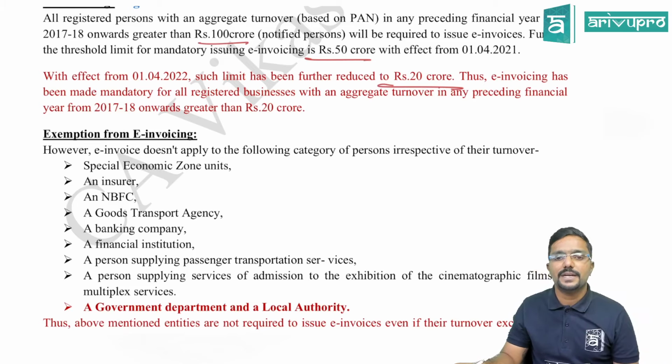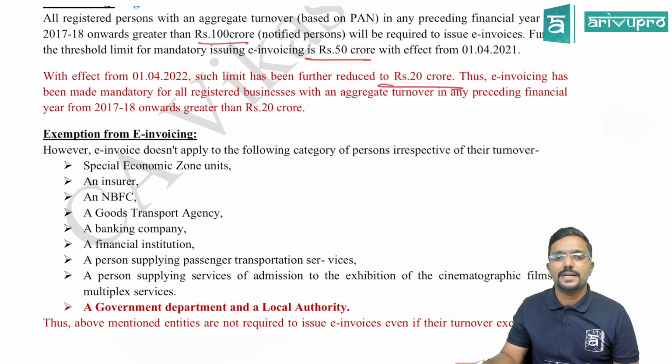And the 50 crore, 100 crore limit is not at all applicable and you are not supposed to remember it. So from 1st April, what is the change? It is 20 crore. But the change, even though it is brought from 1st April 22, it is having retrospective effect. Please be very careful. From when did GST come into picture? 1st July 2017. So first financial year is 17-18.